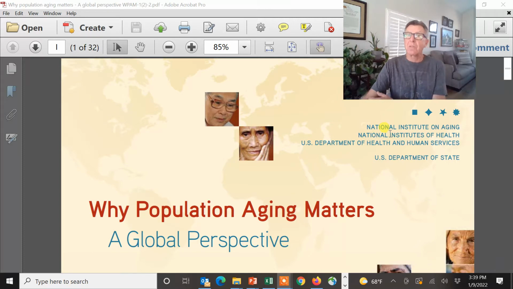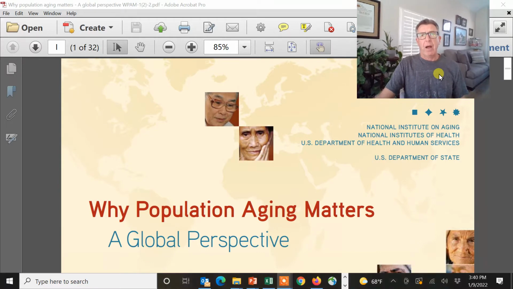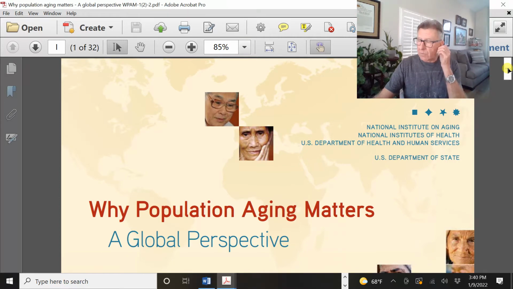One of them is the National Institute of Health. Okay, we heard a lot from Francis Collins. He was the director of the National Institute of Health. He's stepping down right now. Fauci is the director of a subcomponent of the National Institute of Health. Okay, it's infectious disease and allergies. Then we have another director of the National Institute on Aging. This is all part of the Department of Health and Human Services. Also includes CDC. Also includes the Food and Drug Administration, right?